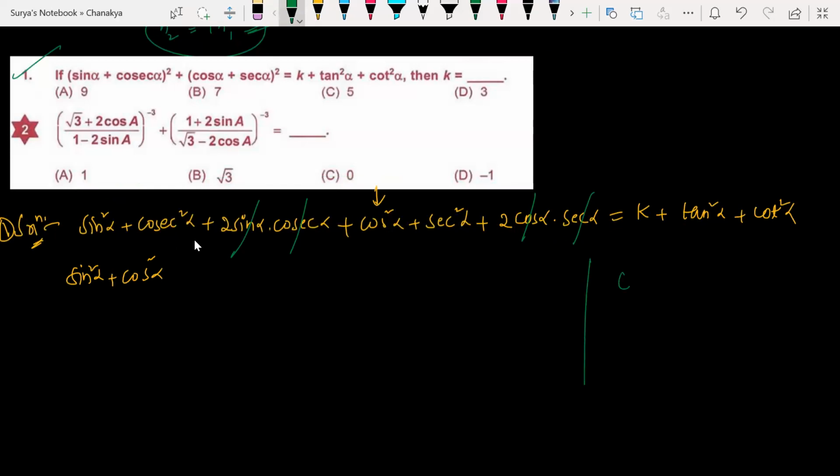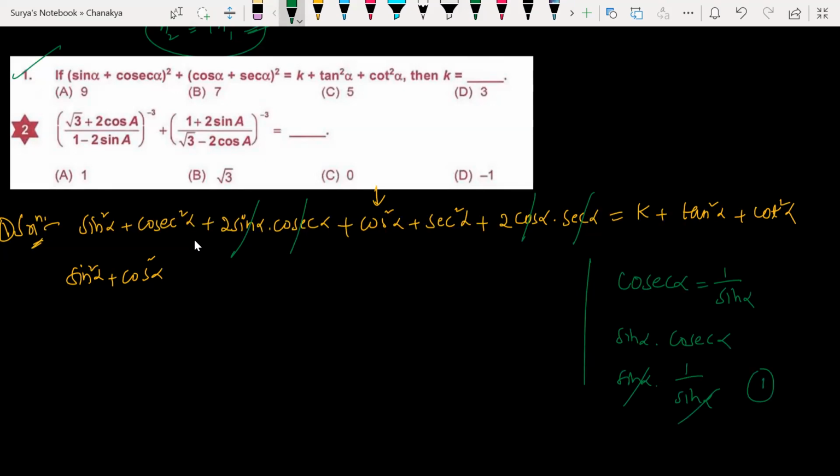Look at this. How? Cosec alpha can be written as 1 by sine alpha, right? So if I have sine alpha into cosec alpha, sine alpha is here, and cosec alpha is nothing but 1 by sine alpha. Both will get cancelled. I'll be remaining with 1. So I can cancel like that. How many of you know that?